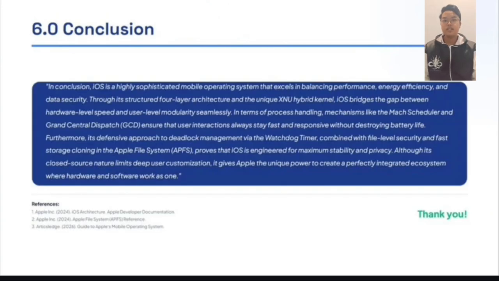In conclusion, iOS is a highly sophisticated mobile operating system that excels in balancing performance, energy efficiency, and data security. Through its structured four-layer architecture and the unique XNU hybrid kernel, iOS bridges the gap between hardware-level speed and user-level modularity seamlessly. In terms of process handling, mechanisms like the smart scheduler and Grand Central Dispatch ensure that user interaction always stays fast and responsive without destroying battery life.